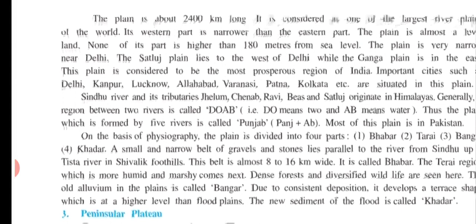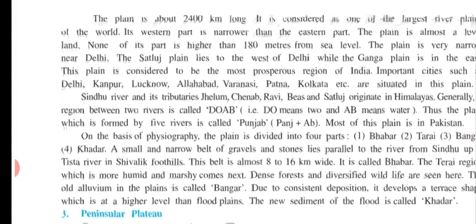Now, the Sindhu river and its tributaries, Jhelum, Chenab, Ravi, Beas and Satluj, originated in the Himalayas. All the tributaries and the Sindhu originated in the Himalayas.